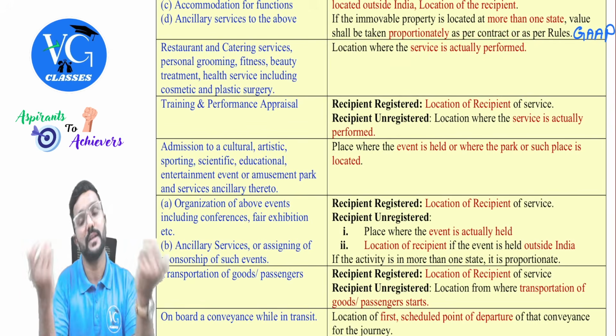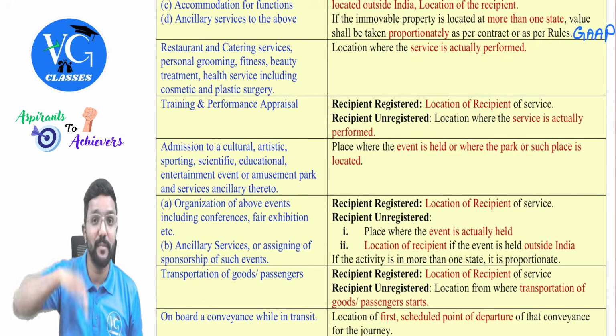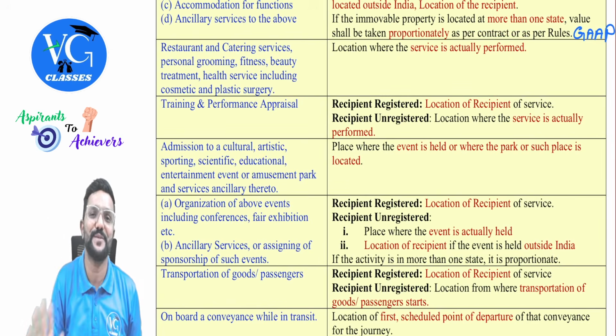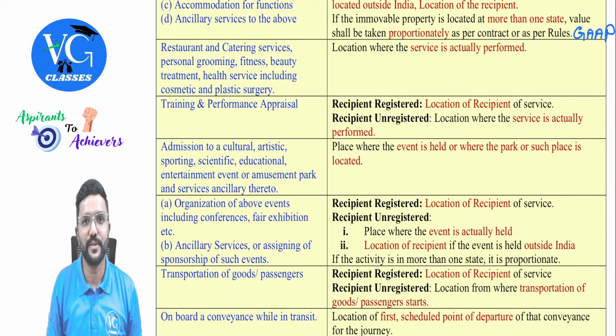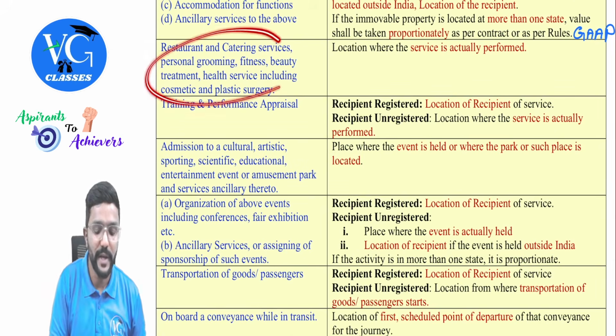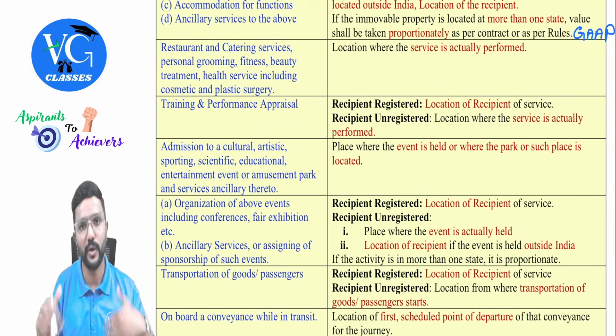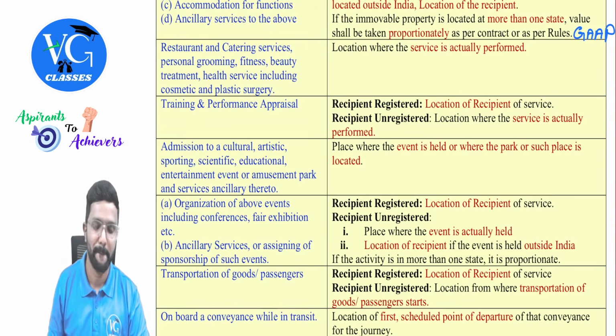Sir, what if I book that service at home only? Now the person will come and perform the service at home. Then wherever is your home, that is the place of supply, because you can book any of the services, assume at home also. You want to receive it at home, then your home would be the place of supply, guys. If not, if you are going to their place, then that would be the place of supply.